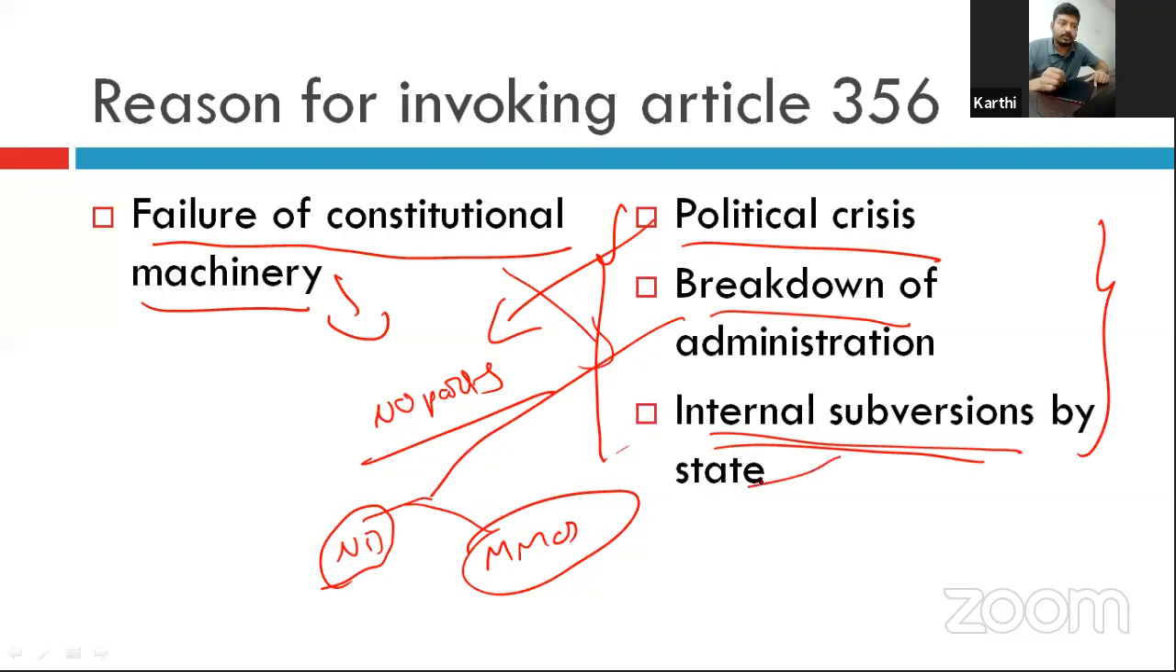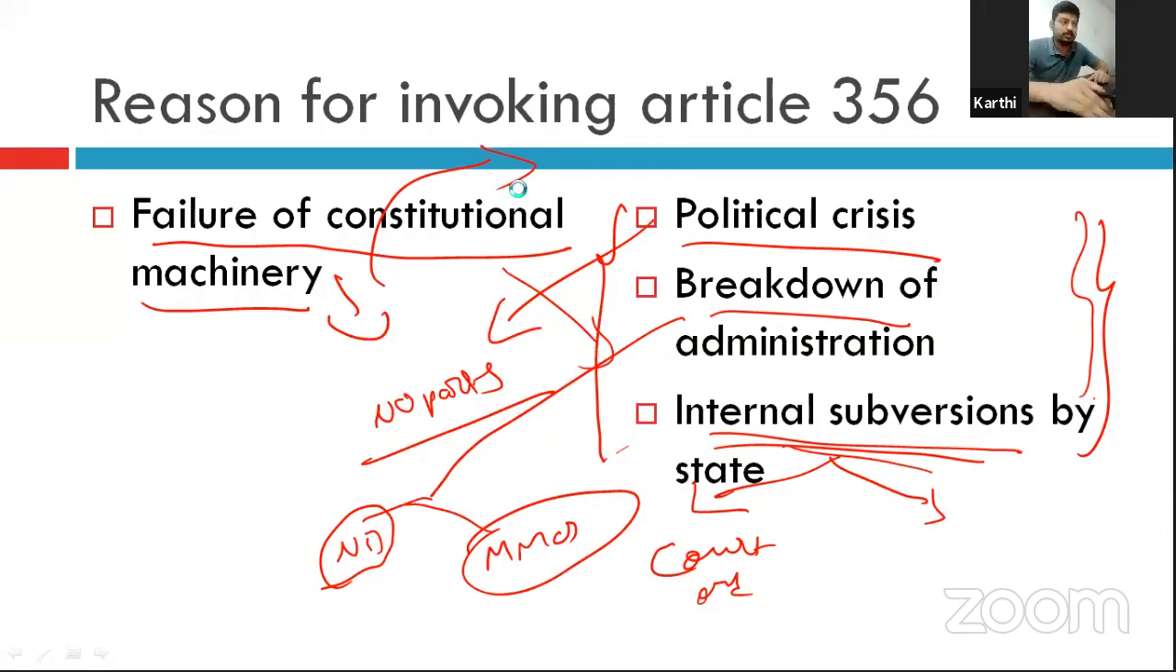Internal subversion by the state means the state goes against the constitution. That is, it can go against the Supreme Court or High Court's order, or it can openly defy the constitution. That is called internal subversion by the state. So these are considered as the grounds for failure of the constitutional machinery. By the failure of machinery, the central government can invoke Article 356, right?